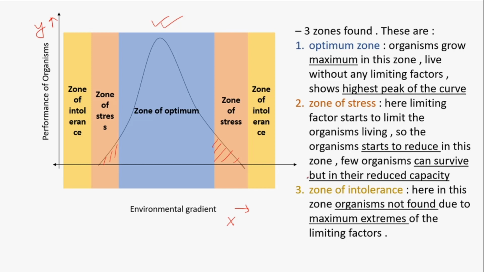Next is the zone of intolerance. As you can see, in this zone no organisms are living. That means we cannot find any organisms in the zone of intolerance. This zone is intolerable for the organisms.